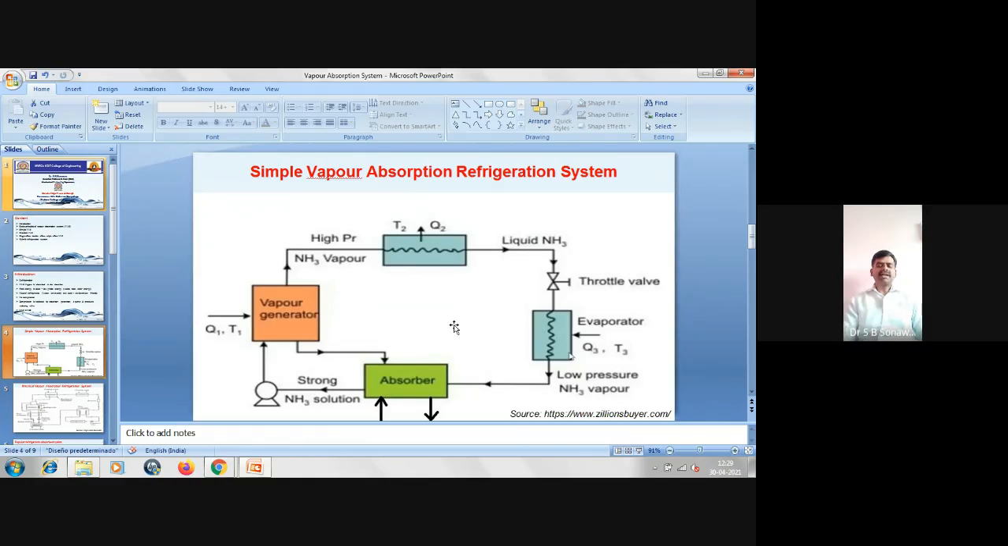But it has a practical limitation, and the performance of the simple vapor absorption refrigeration system is very low. So it is necessary to use a practical vapor absorption system in industry, in real practice.